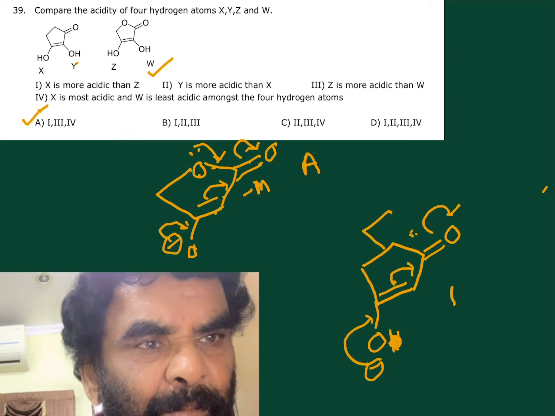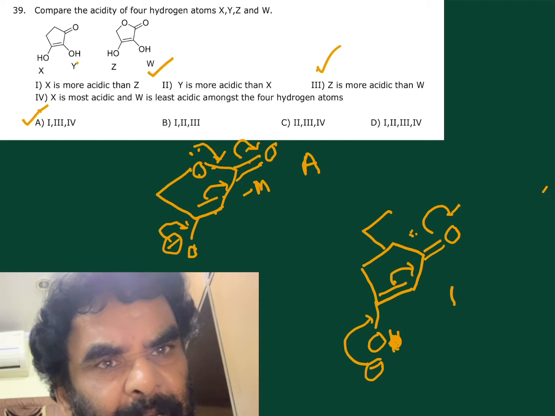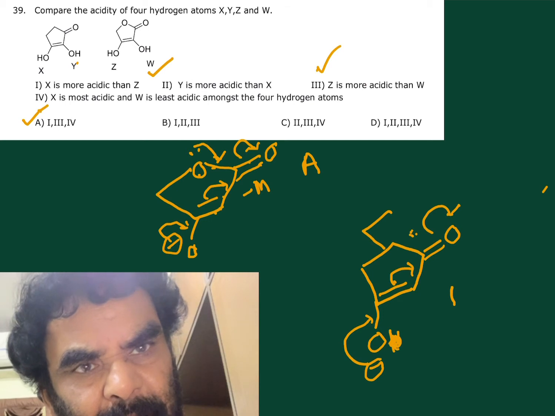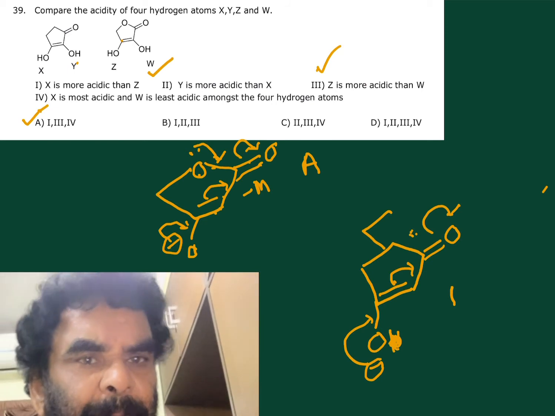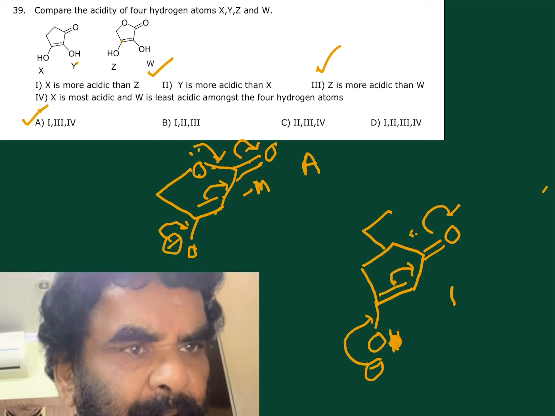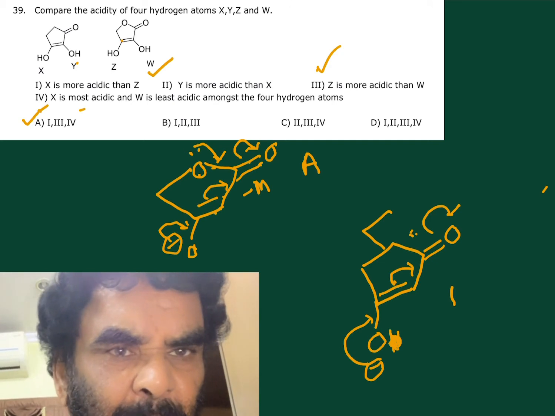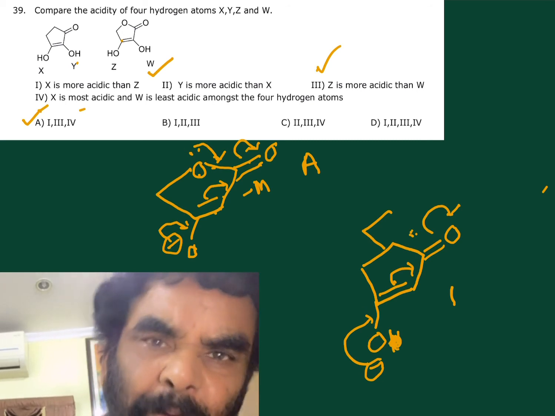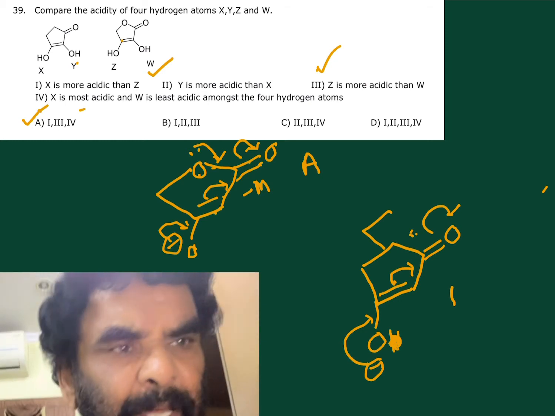Z is more acidic. Similarly, W has no resonance extent; this has to move only onto this carbon, shifting towards that carbon. Only two resonance structures. This is Z is more acidic, correct. X is most acidic and W least. X is most acidic, that is correct. W is least acidic among the 4 hydrogens, correct.